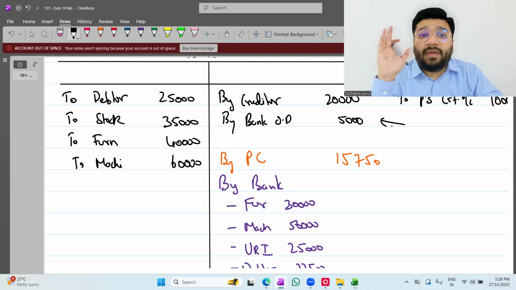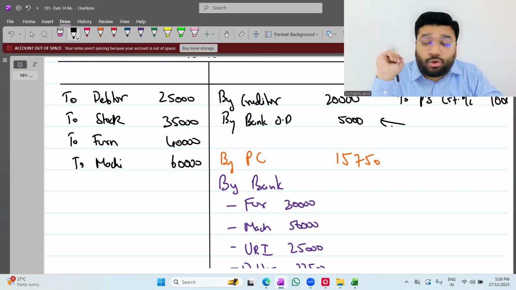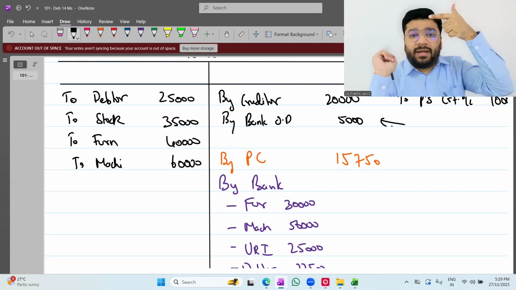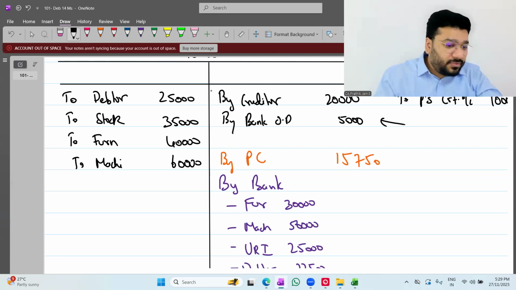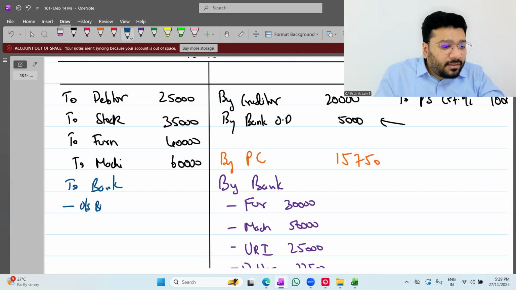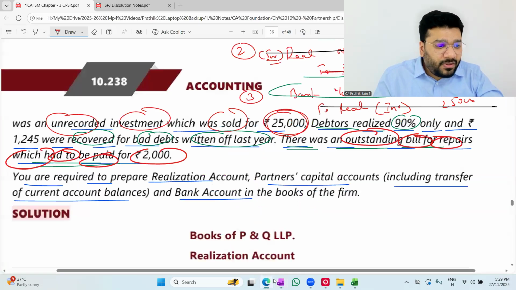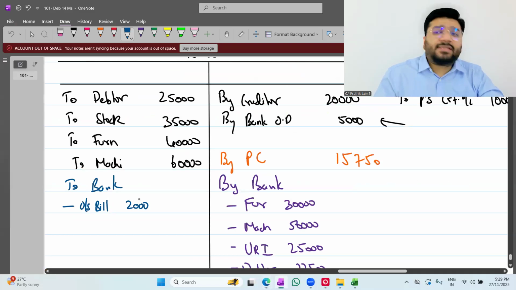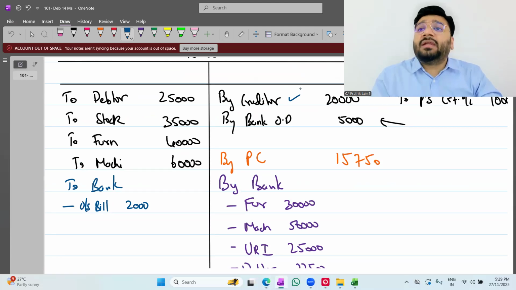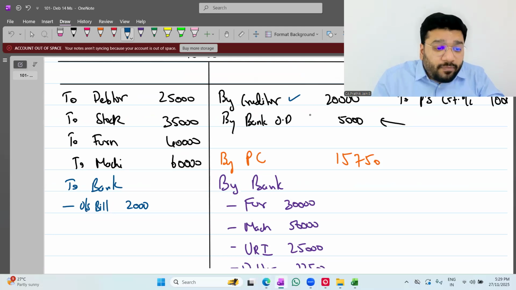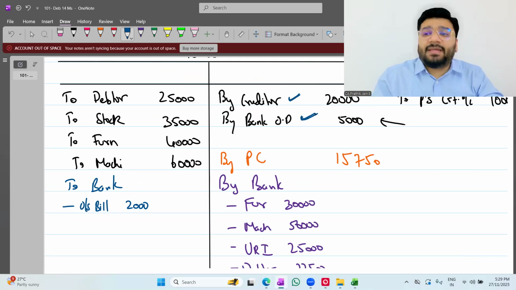In the event of dissolution, if any losses, income, gain, expenses happen, everything should be routed through the realization account. So realization account debit, to bank. This is the outstanding bill for repair, 2,000 rupees. Please check if all the liabilities are paid or not. If the question is silent about the realization of liability, whether paid or not paid, you'll assume that it is paid, at book value. Same assumption as 12th standard.